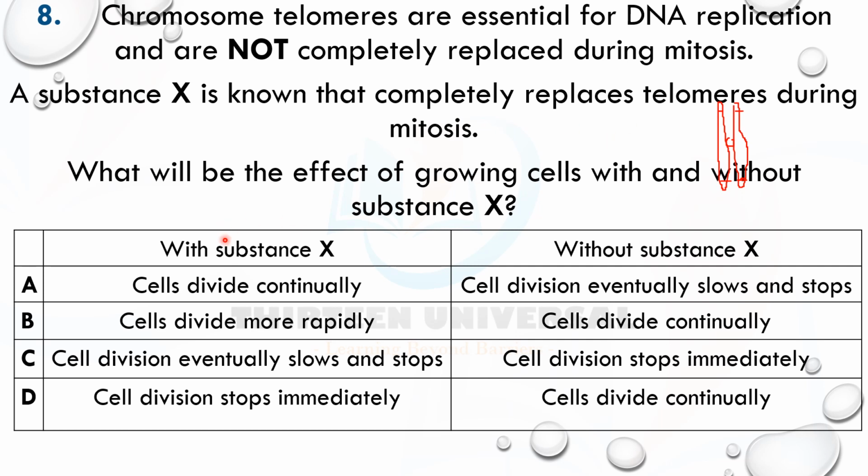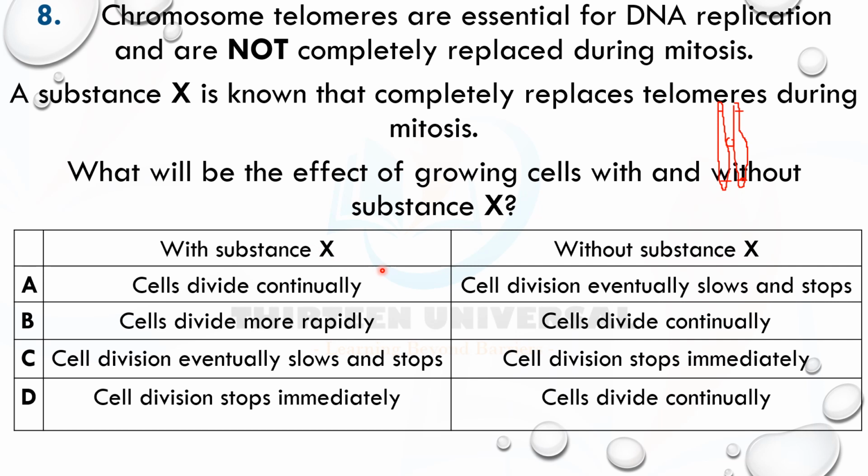They ask what will happen. With substance X, if you replenish telomeres, that means the cells continue to divide. Cells do not divide more rapidly, but they continue to divide. Cell division doesn't slow down, because as long as we have telomeres, cells will continue to replicate or divide. In normal cells, the telomerase enzyme is inactive, but in cancer cells and stem cells, it is very active. That's why cancer cells and stem cells divide continuously, right?